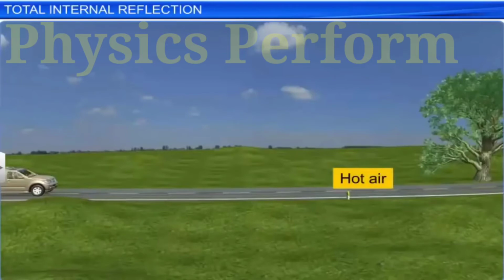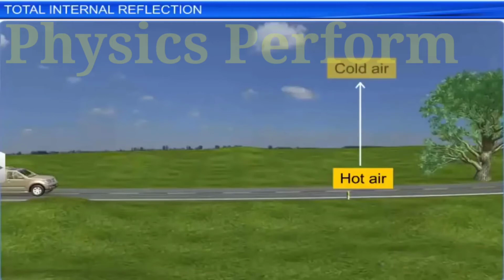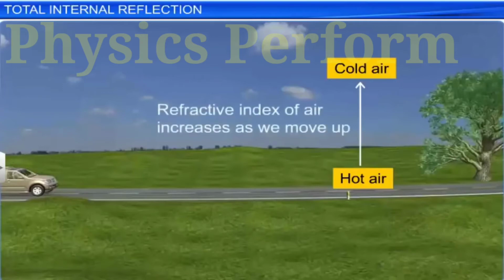And as we move up the ground, we come across layers of air with decreasing temperature. As a result, the refractive index of different layers of air increases as we move up. And hence, layers of the hot air near the Earth's surface are optically rarer than the layers of the cold air a little above it.